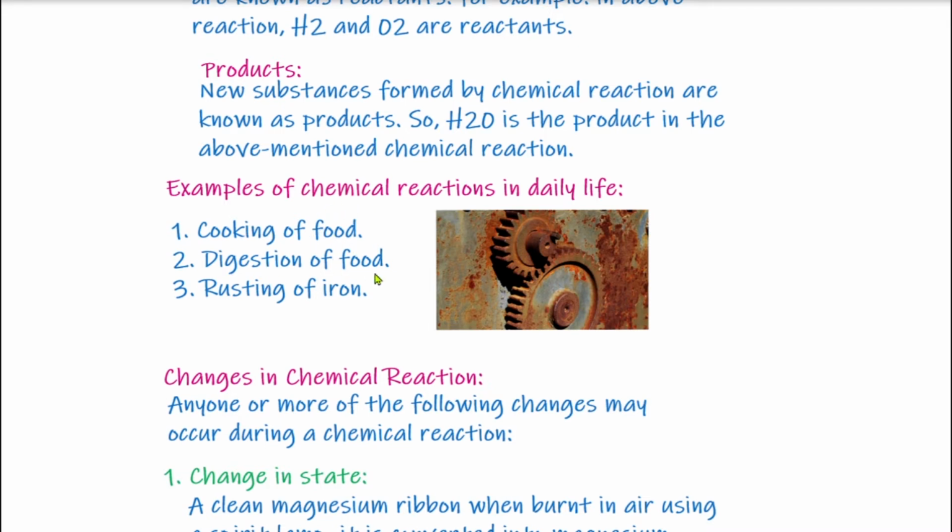Second, digestion of food. When we have food, the complex particles of the food, carbohydrates, proteins, fats, are all broken down into smaller, simpler substances like glucose, amino acids, and that is also a chemical reaction. And similarly, in rusting of iron, as I have shown in this image, iron when exposed to air and moisture forms oxides of iron, which is known as rust. So rusting of iron is also a chemical reaction.